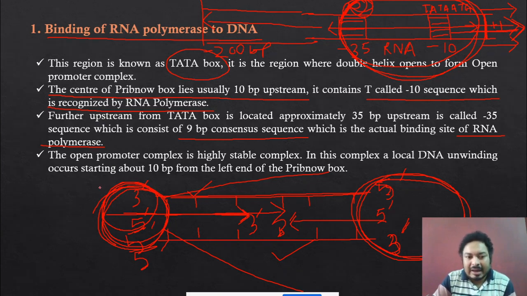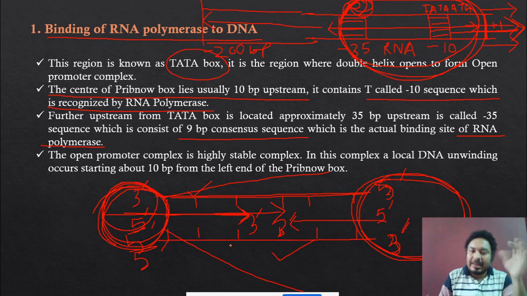And when the RNA polymerase is binding over here, then this becomes the template and this becomes the non-template. So based on the binding of the RNA polymerase to the DNA, the template may be different. If they are binding to the left side, then the template becomes the upper one, which is the 3' to the 5' direction. When the RNA polymerase is binding to the right side, then the template becomes the lower one, which is the 3' to the 5'. Okay, so this is the difference of the binding region of the RNA polymerase to the DNA, and based on that they can select the template.